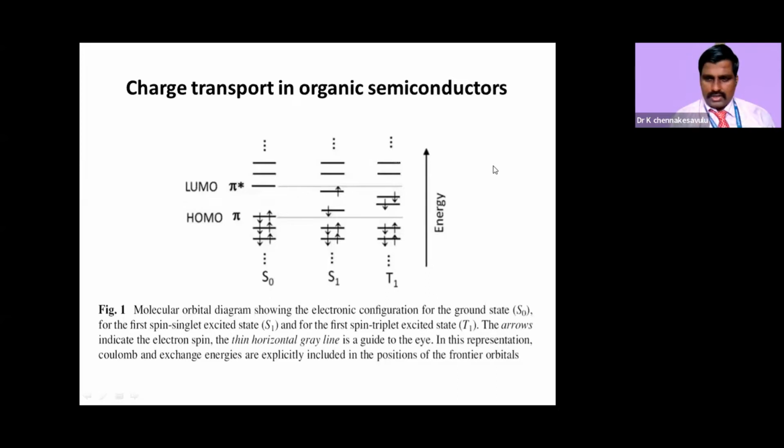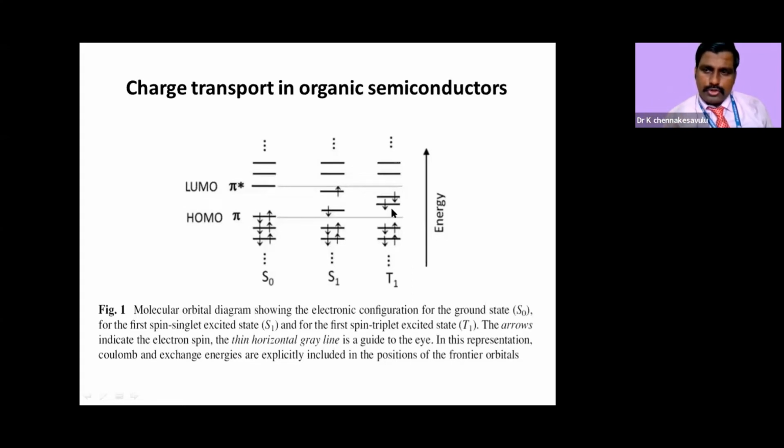Now the electron will be excited from the ground state, that is HOMO, to LUMO. The electron spins here, you see, are opposite. Spin being opposite means the total spin quantum number is 0, and the multiplicity is 1; it is called a singlet. If the spin is inverted, S will become 1.